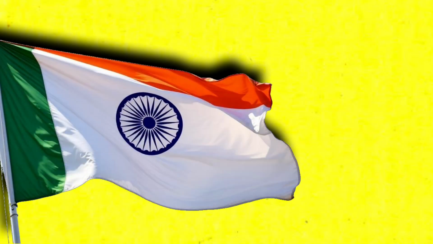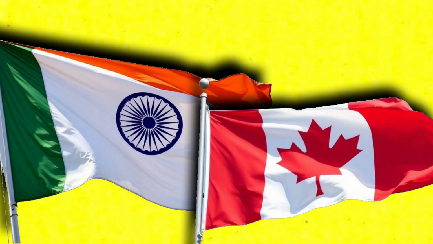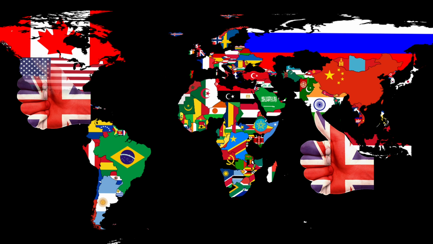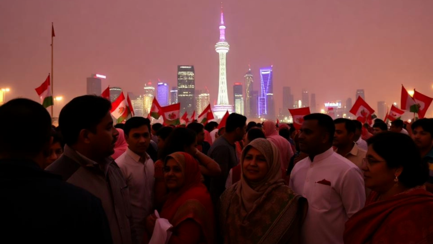Now the question that comes here is how the India and Canada relation got started. As we already talked about, in the early 19th century, India and Canada were part of the British Empire. The Indo-Canadian community was formed in the late 19th century due to Indian immigration to Canada, the majority of whom were Punjabis, which included veterans of the British Indian Army.